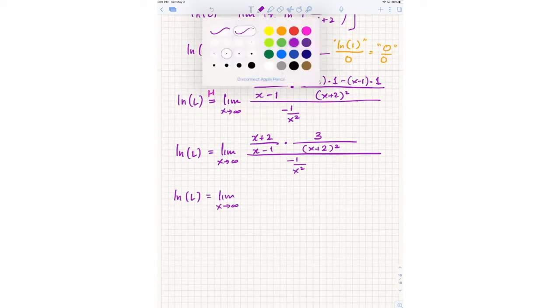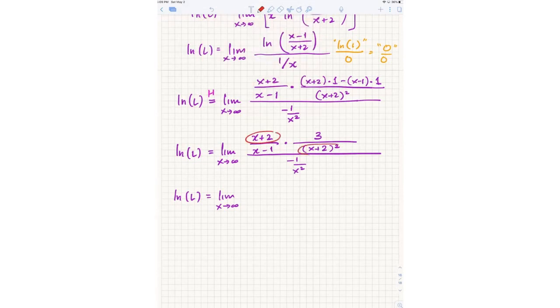So we also see that an x plus 2, one of those factors actually cancels out. And at the same time, this negative 1 over x squared, remember now I can flip that back up as a negative x squared, right? 1 over negative 1 over x squared is negative x squared. So I can multiply the whole thing by negative x squared. Let's do that. So I get negative x squared times 1 over x minus 1, right? Because the x plus 2 has now canceled out, times 3 over x plus 2, right? Only one of the factors has canceled out here.